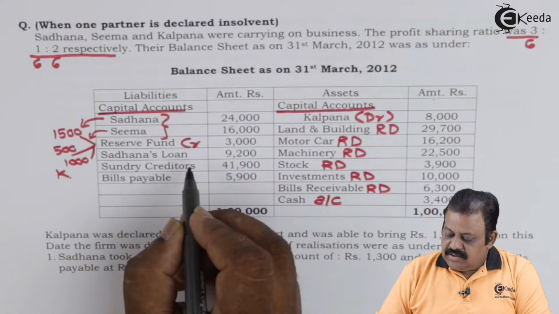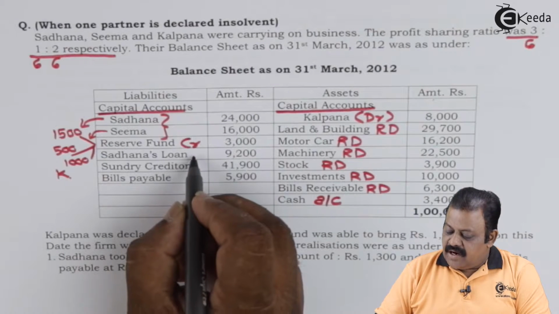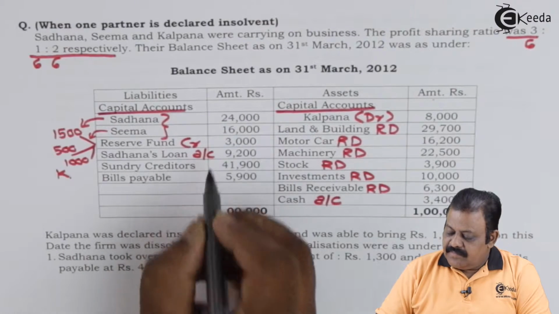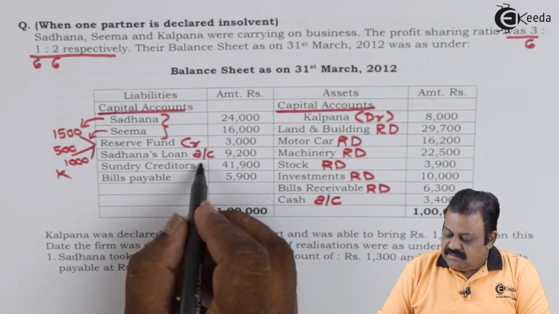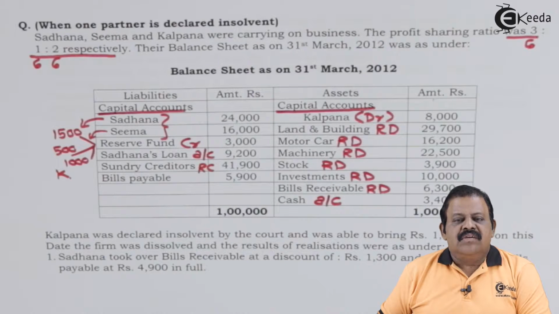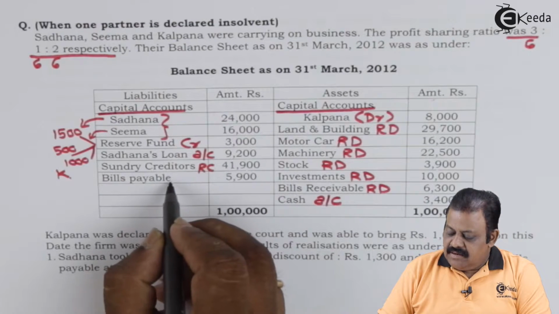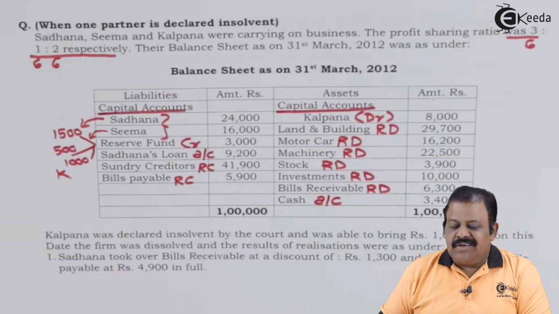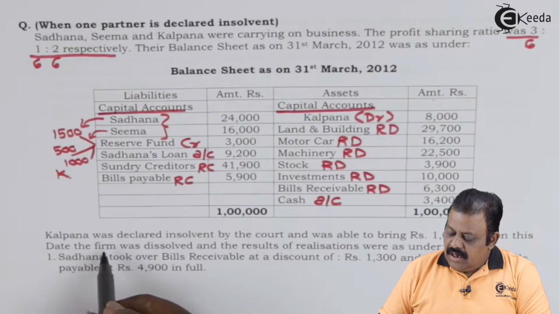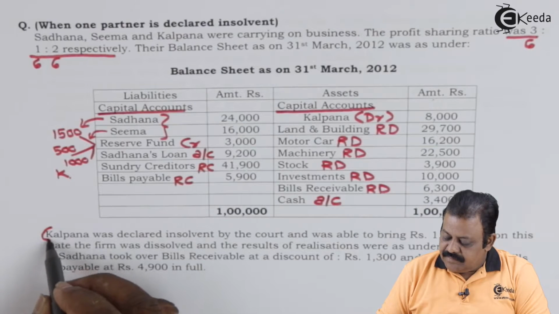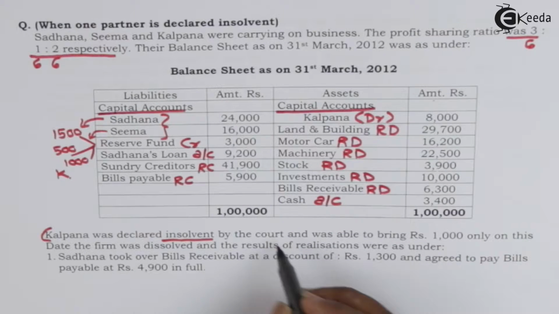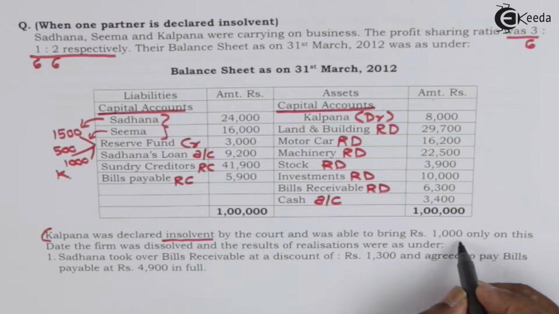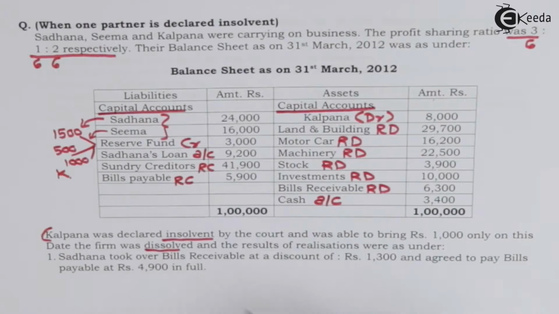Sadhana's loan account is a partner's loan account. A separate account will be opened and the amount will be credited to that account. Sundry creditors will be transferred to the realization account credit side. Bills payable, realization account credit side. Kalpana was declared insolvent by the court and was able to bring rupees 1,000 only. On this date, the firm was dissolved.